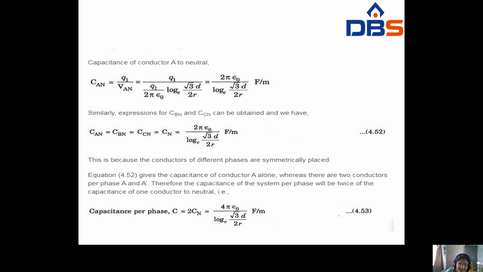So this equation gives the capacitance of conductor A alone, whereas there are two conductors for phase A, A dash. Therefore, the capacitance of the system per phase will be twice the capacitance of one conductor. This is for a single conductor; in one phase there are two conductors, A and A dash. So capacitance per phase will be double, C = 2CN. Multiplying this formula by 2, it becomes 4πε₀ / log e (√3 D/2r) Farad per meter.